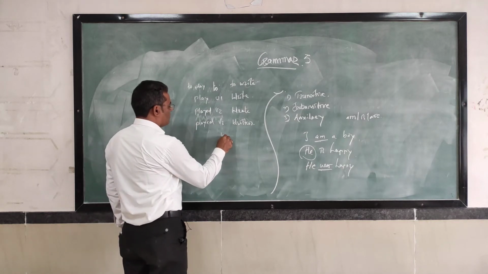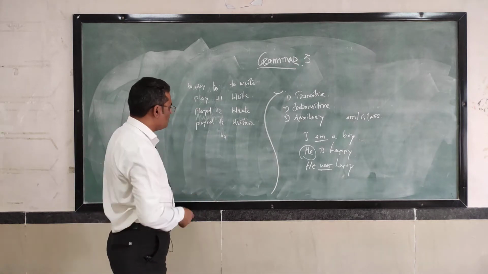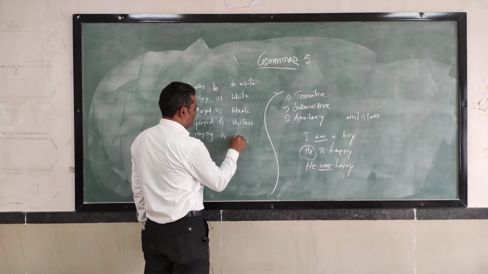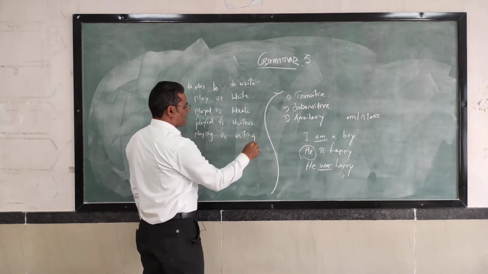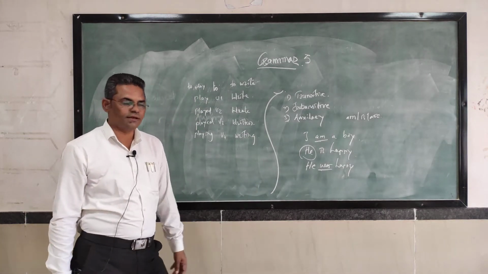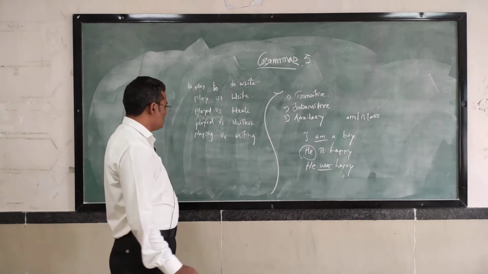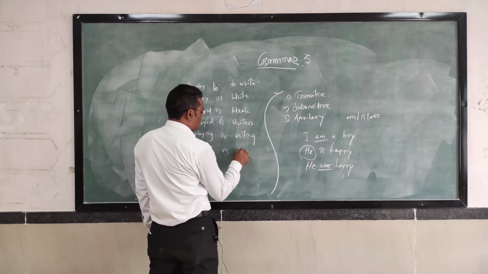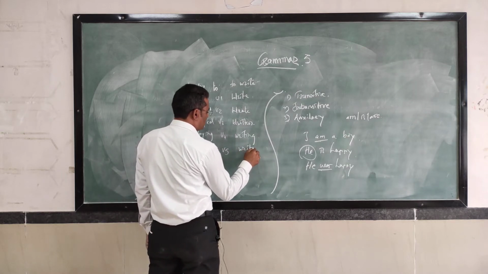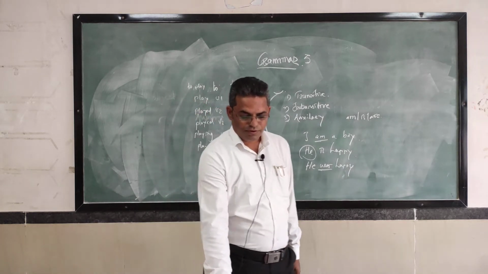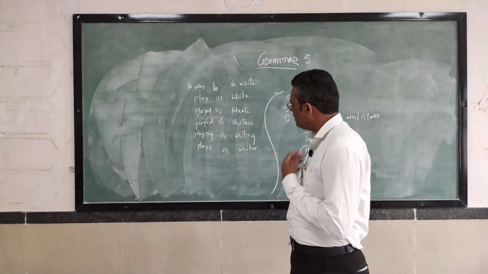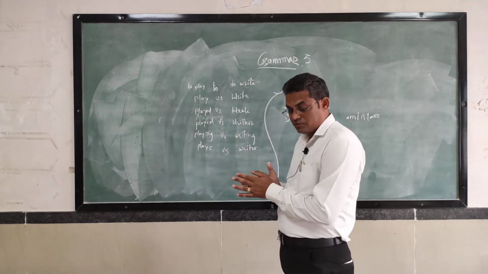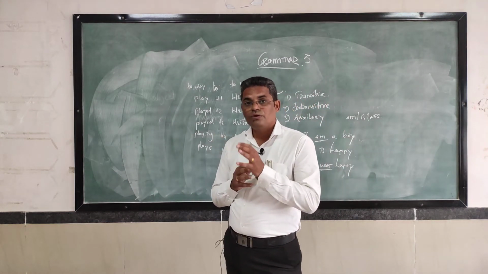Then V4, we call it V4: playing, that is the present participle. Writing. Okay, writing, playing, writing, V4. So what is V5? Plays, writes. So when I am teaching, I call them the 6 forms of the verb. The verb has 6 forms. Now see, it is very important to know the forms of the verb.